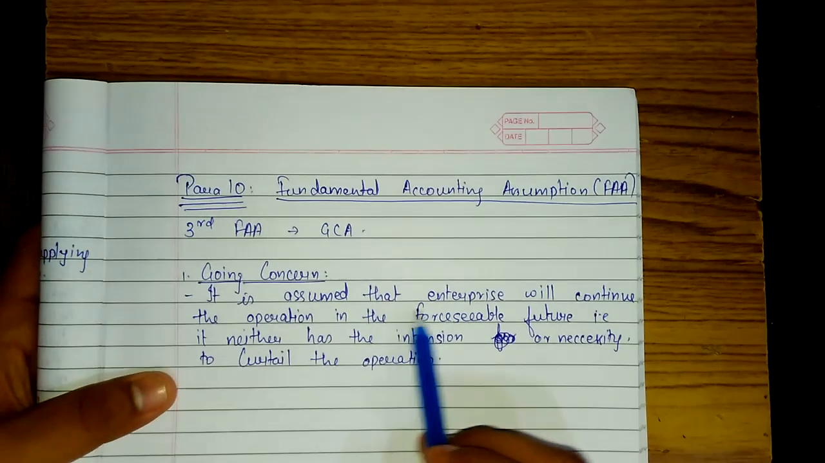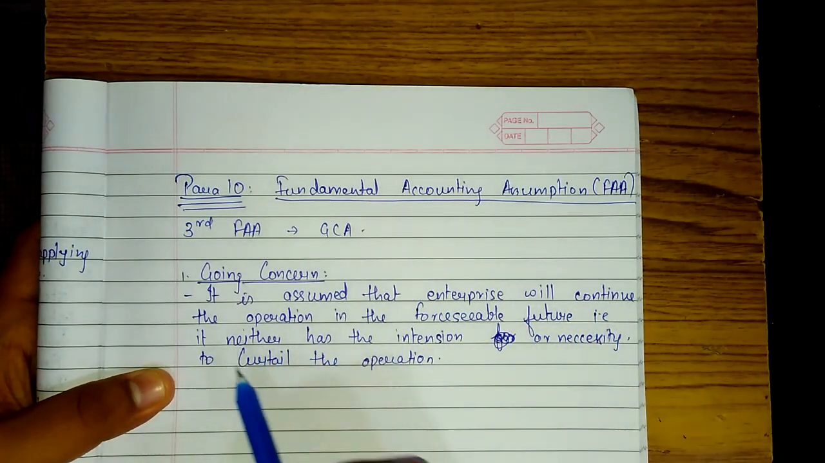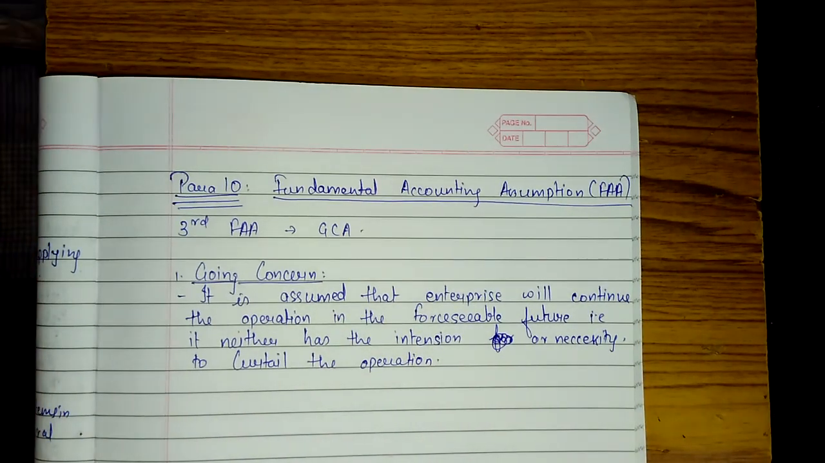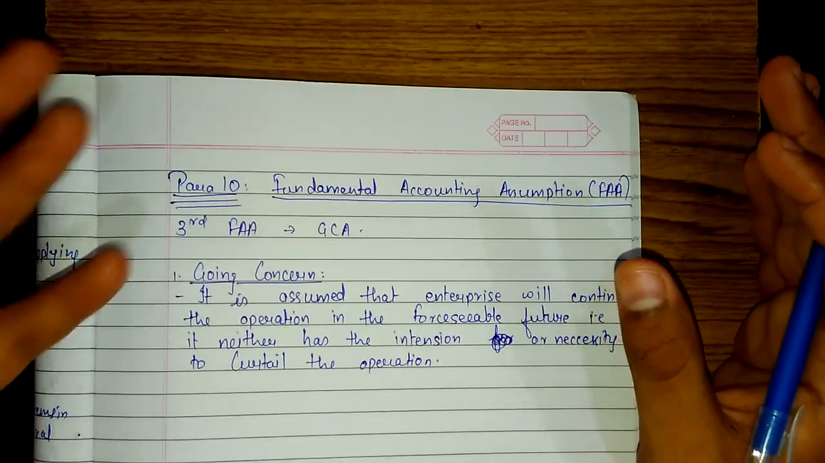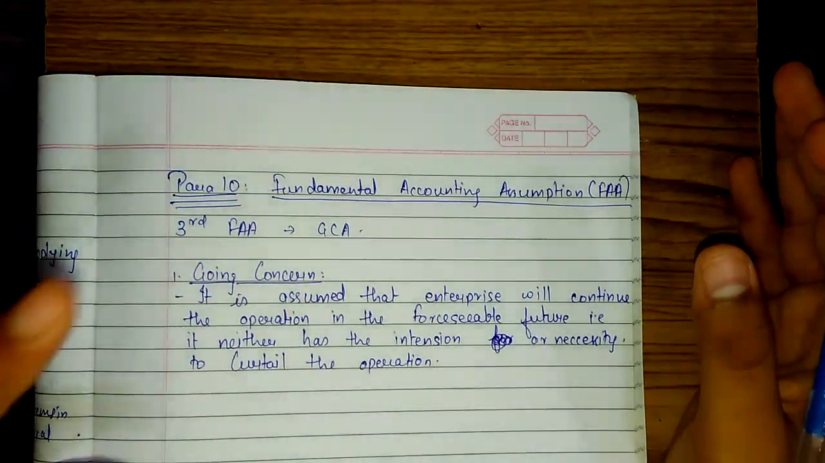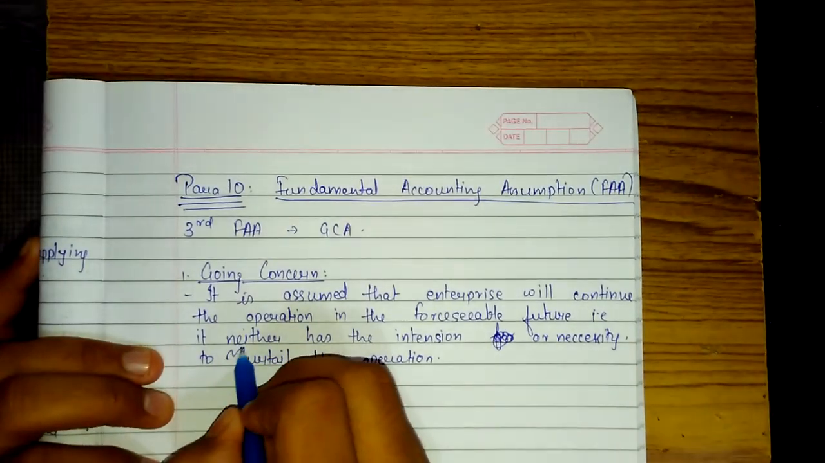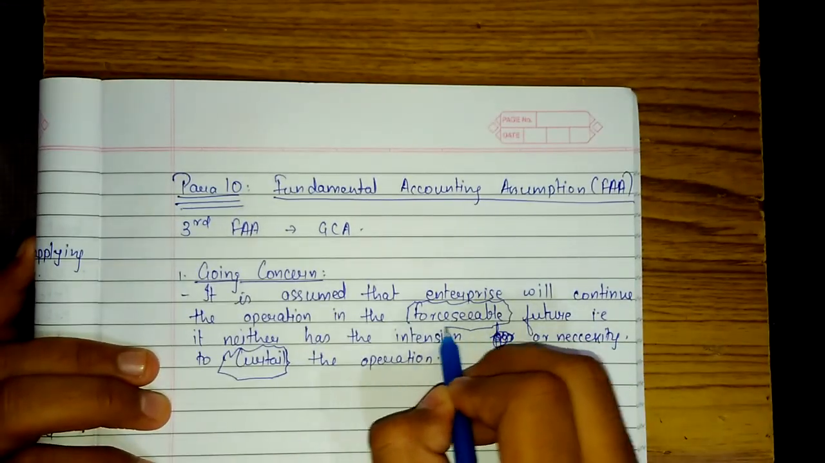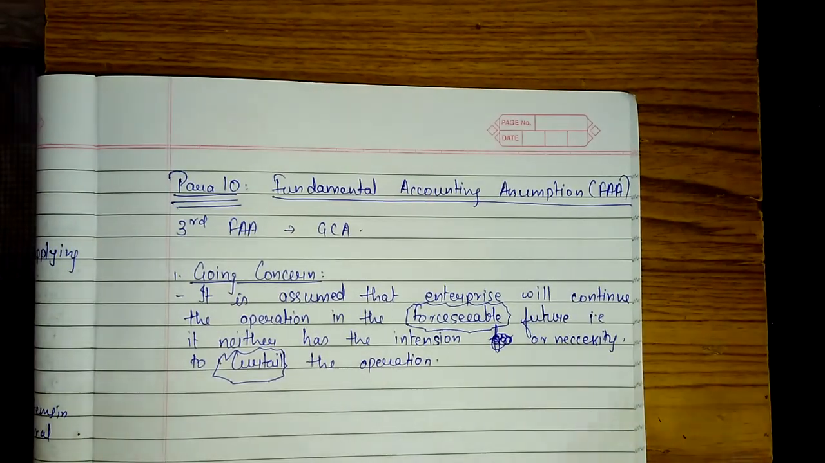Going concern, it is assumed that enterprise will continue the operation in the foreseeable future. That is, it neither has the intention nor necessity to curtail the operation. That means when the enterprise is formed, it is not decided by the owner that within 1 or 2 years the operations of the enterprise will be curtailed. Curtail means stop. Okay, these are the important words. Curtail and foreseeable future. This is what should be written by you all while writing the paper.